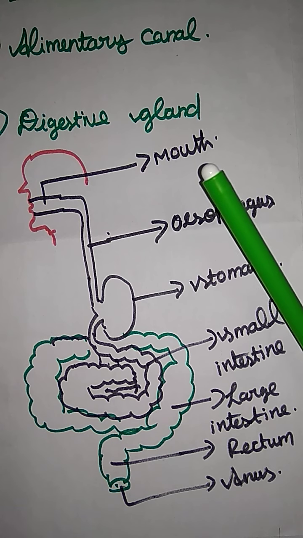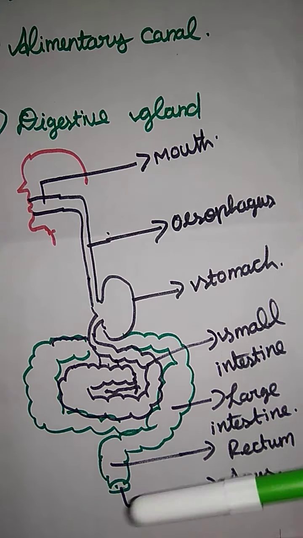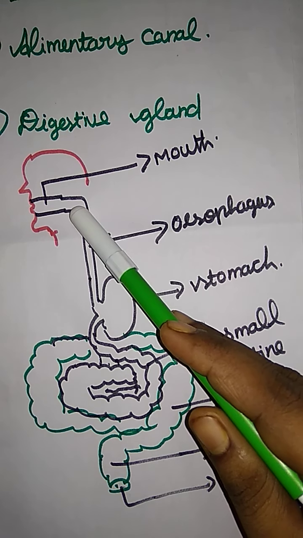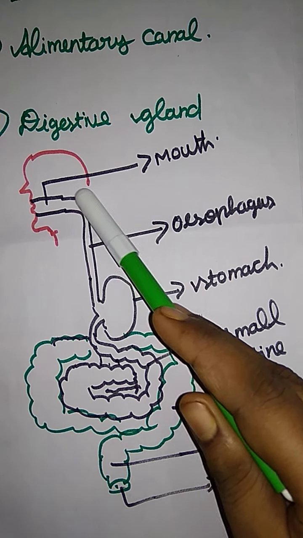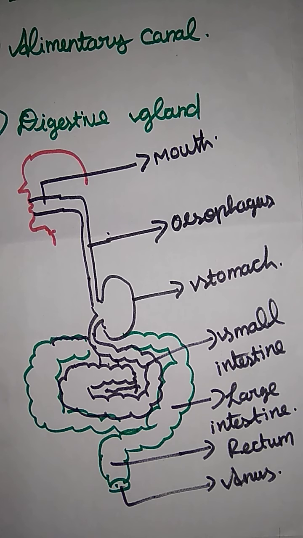And next, in the buccal cavity there is a tongue. You know that in a teenager, the taste buds number nearly 1 lakh. Our tongue has taste buds, and we feel taste because of the taste buds. And next, if you are taking solid food material, it needs to be converted into liquid form. So some liquid has to be secreted, that is saliva. There are 3 sets of saliva glands. We'll see that in detail in the alimentary canal part. This is just an overview.